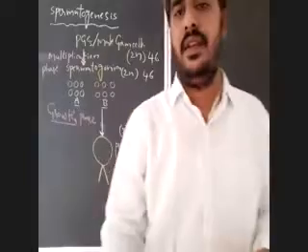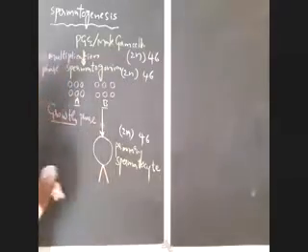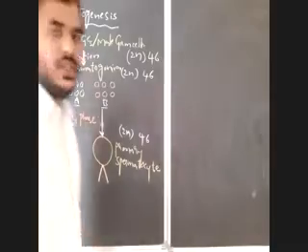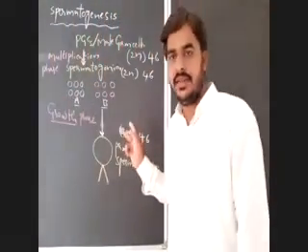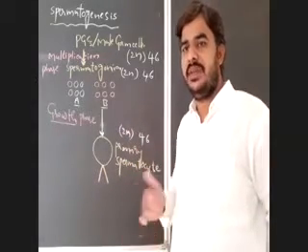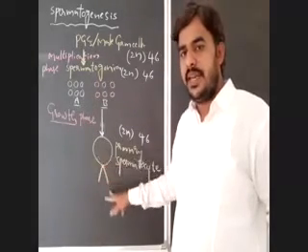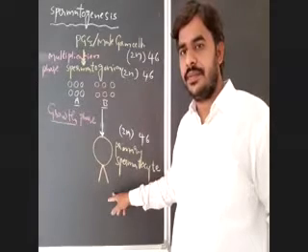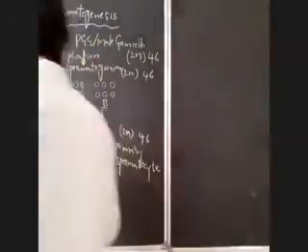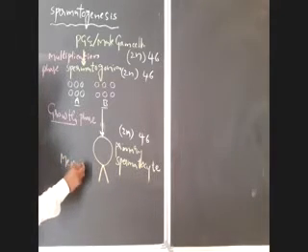You all know that meiosis is a reductional division, whereas mitosis is an equational division. In meiosis, there are two phases, meiosis 1 and meiosis 2. In first year, you may have learned that meiosis is divided into two phases, meiosis 1 and meiosis 2. Again, in meiosis 1 there are different phases. So here, the primary spermatocyte undergoes meiosis, which is completed in two phases. First, it will undergo meiosis 1.